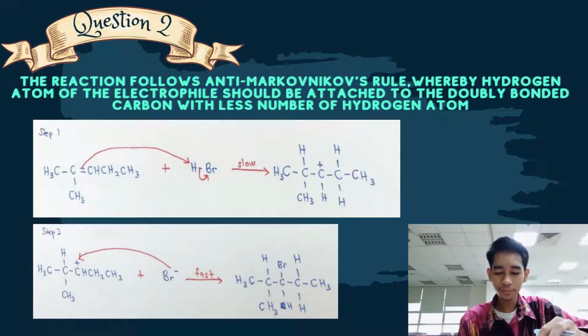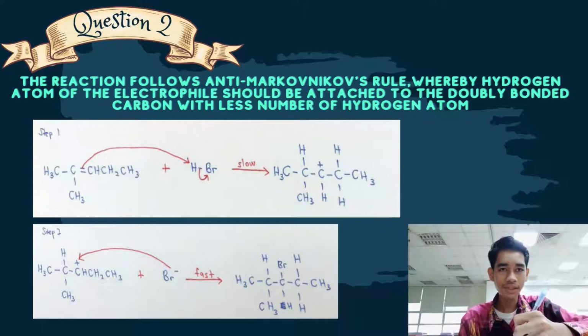Here we have two steps: step 1, addition of the electrophile, and step 2, formation of product from the carbocation. Here we look at HBr. H is more electropositive compared to Br, and Br is more electronegative.